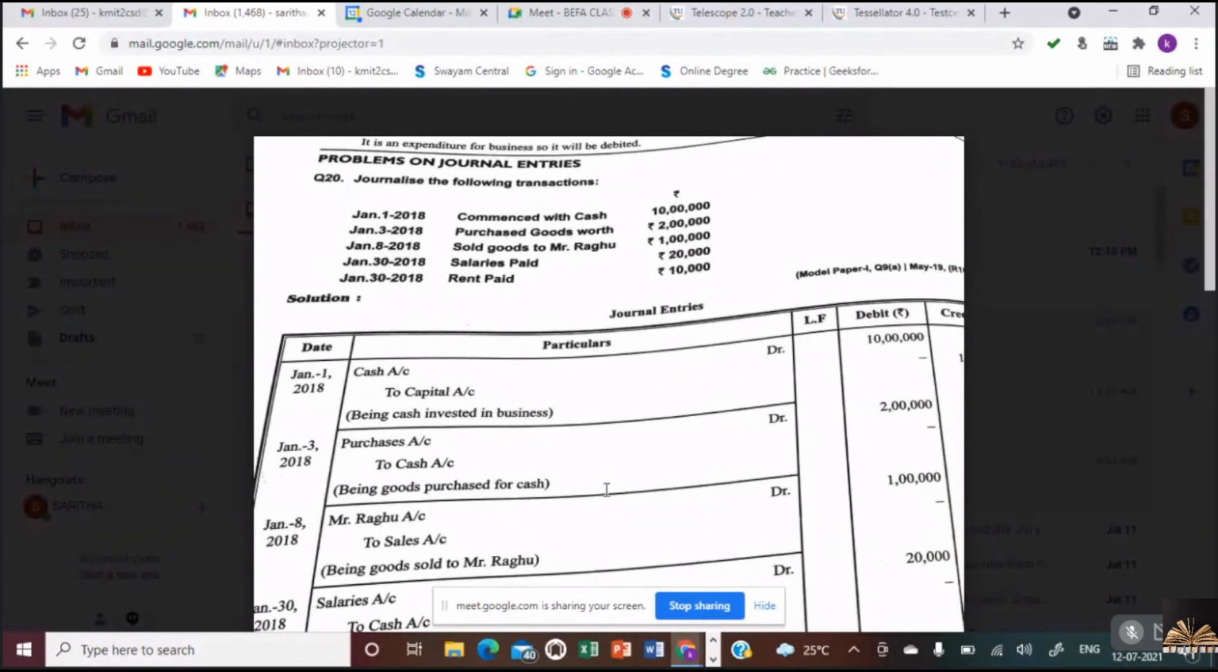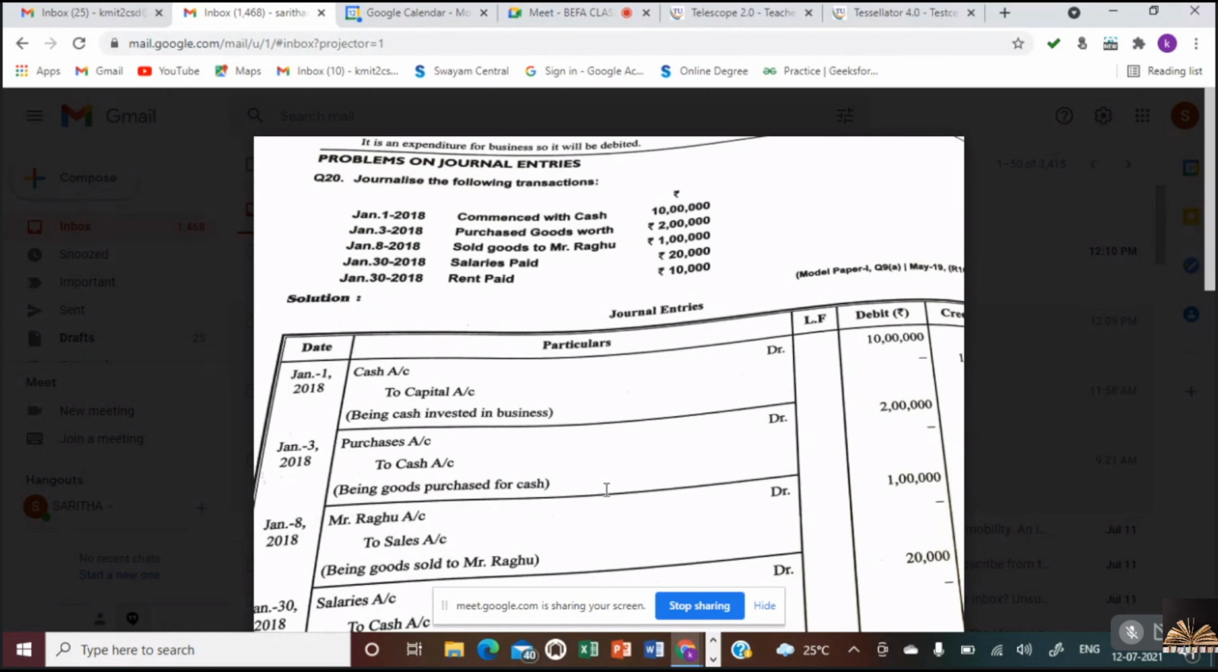What does a company always purchase? Raw material, furniture, machinery and so on. And what is the rule? Debit what comes in, credit what goes out. So purchases under raw material, purchases account debtor to cash account. And what is the explanation? You write being goods purchased for cash 2 lakhs.